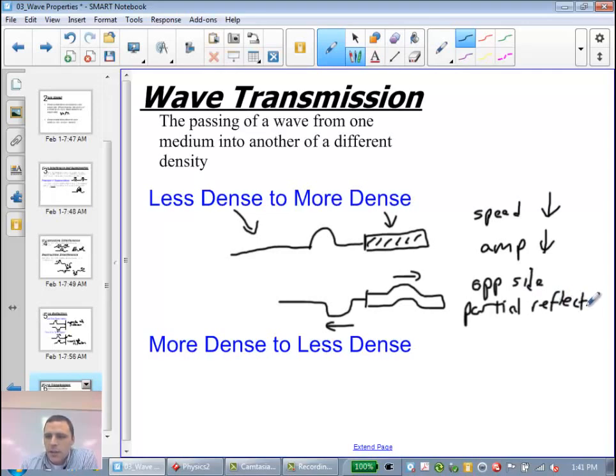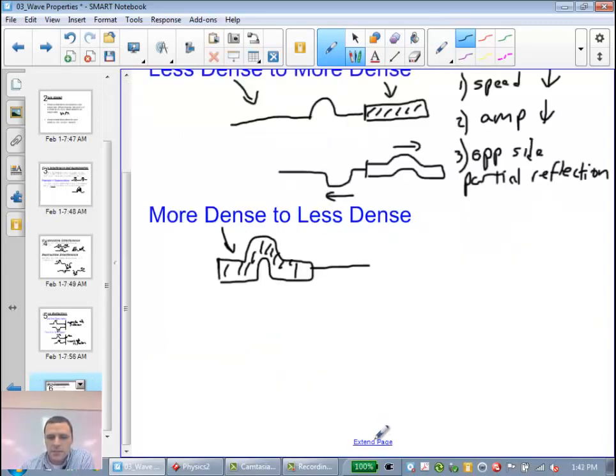Not all of the wave is reflected, just some of it. It's like looking into the window of your car. You can look into the car, but you see that faint reflection of yourself. That's like a partial reflection. So those are three things that happen when you transmit a wave from a less dense to a more dense medium. And then for the opposite case, if I draw the wave pulse going through, this is our more dense medium, going into something that's less dense, three things will happen. The amplitude will rise, the speed will rise, and there'll be a same side reflection.